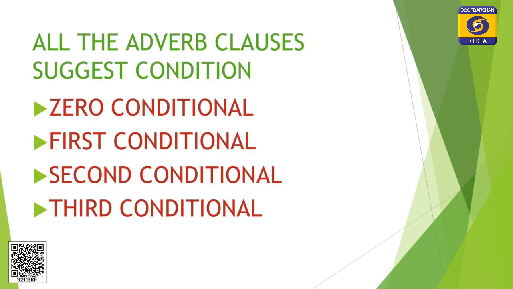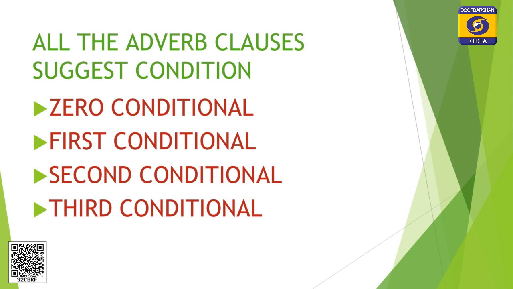Now we will continue. All the adverb clauses suggest condition, and when the adverb clause is a condition, the main clause is the result, the consequence. Get it? We have four types of conditions. One is zero conditional, then first conditional, second conditional, and third conditional.